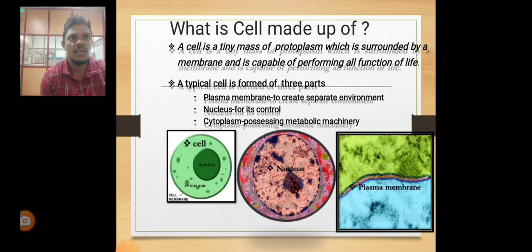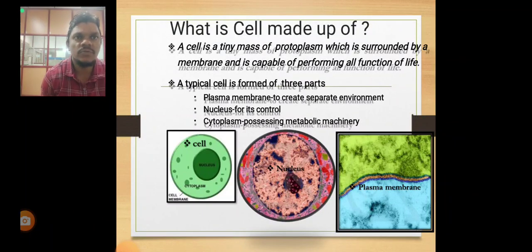A cell is surrounded by a membrane and is capable of performing the functions of life. Typically, a cell is formed of three parts: the plasma membrane, a nucleus, and a cytoplasm.